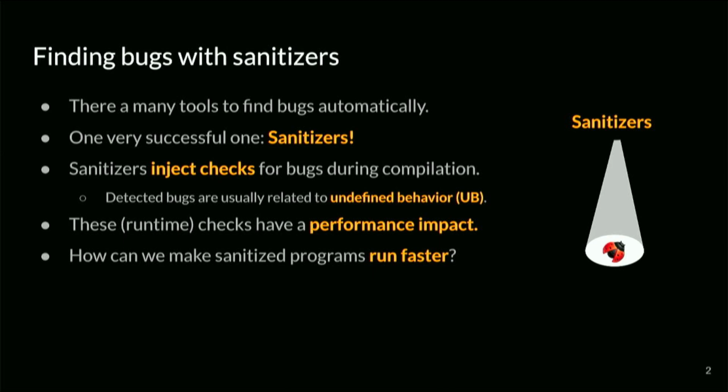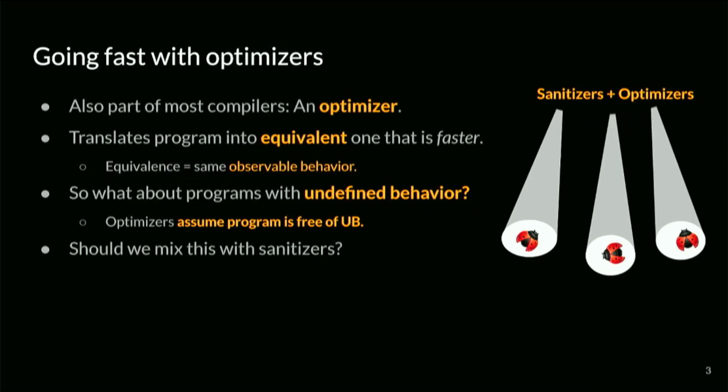So how do we make sanitized programs fast? Well, in practice, we just use the optimizer. It's right next to the sanitizer in the same compiler we're already using. So let's just turn it on. That's what everyone is doing. So how does the optimizer make programs fast? Well, it cuts away everything that's not part of the observable behavior. That's also defined by the language standard.